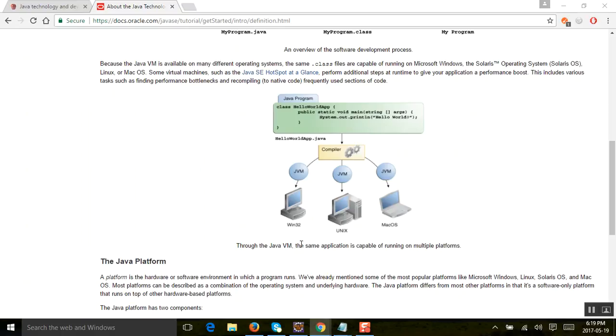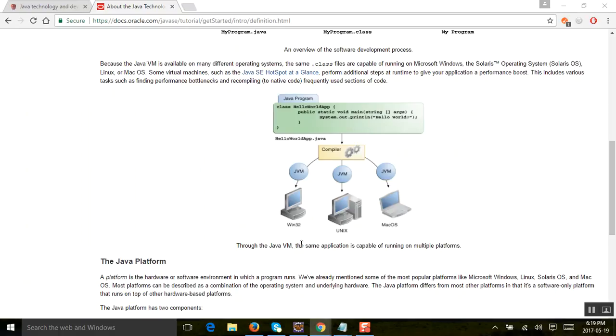So today it might be Linux, tomorrow it might be Windows. On any of these operating systems, JVM can sit over it. Today I am writing code on, let's say, Windows, so I have a JVM over it. Tomorrow I am writing my code in Linux, I can install JVM on it. This Java Virtual Machine can get installed on any operating system. It can also get installed on Mac.